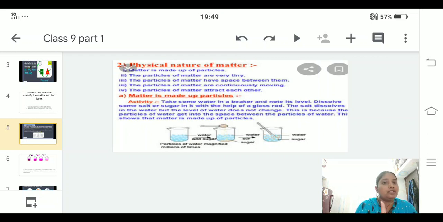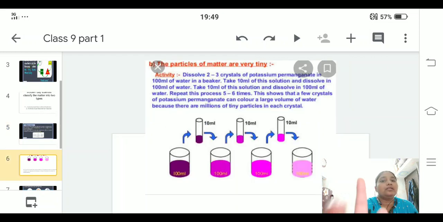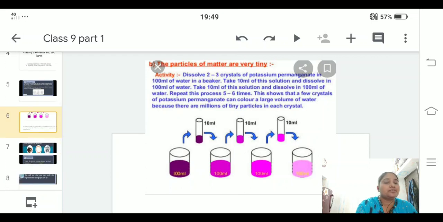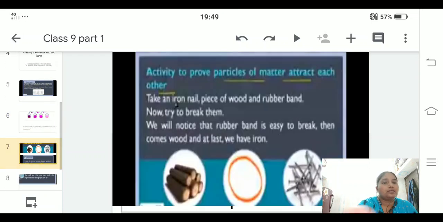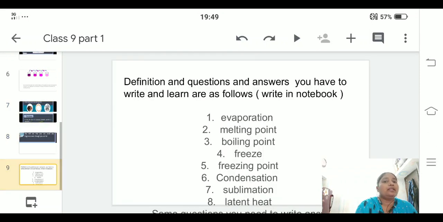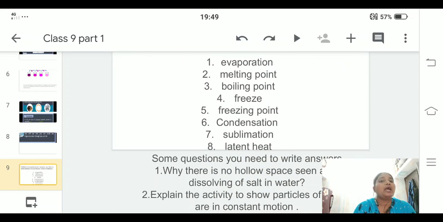You need to learn the experiments very clearly. And the second experiment, you can use other experiments also. Third, fourth. At the last, I have scrolled some of the questions over here with some of the definitions which you have learnt in lower classes too. So I want you to write all this in your notebook and learn them by heart.